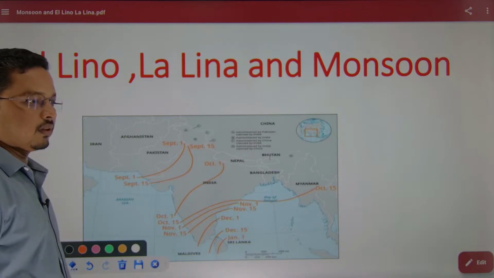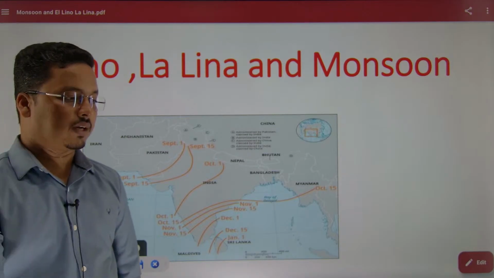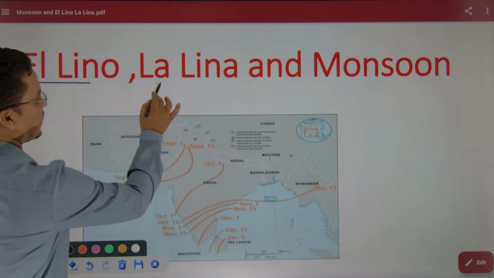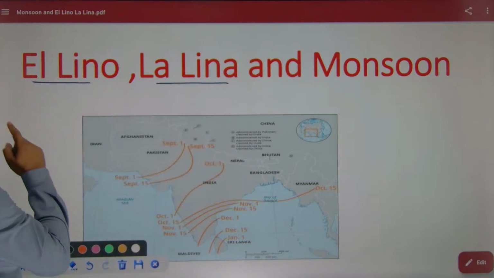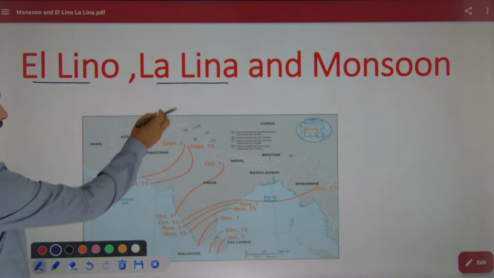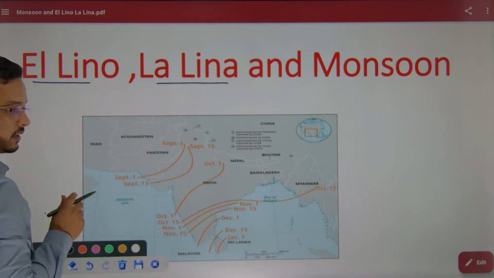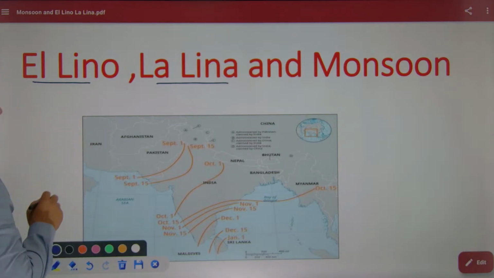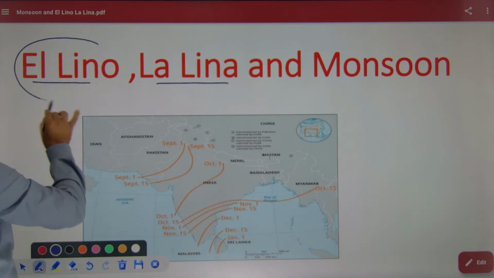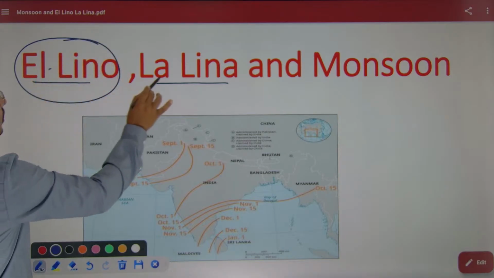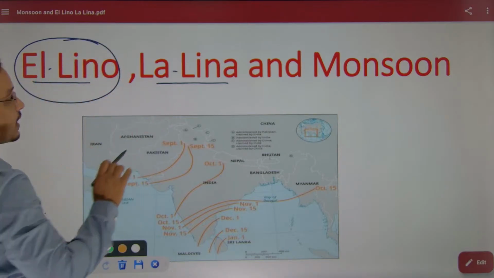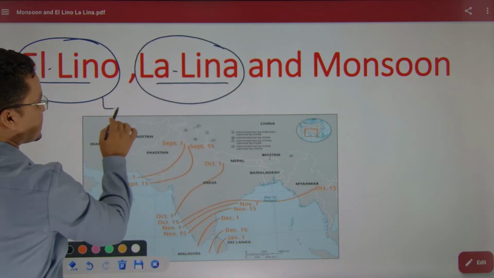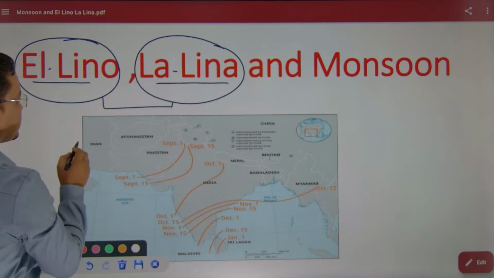Now first of all, we need to understand what exactly El Nino is, and what is La Nina. El Nino and La Nina are weatheric phenomena. They are present in the Pacific Ocean.